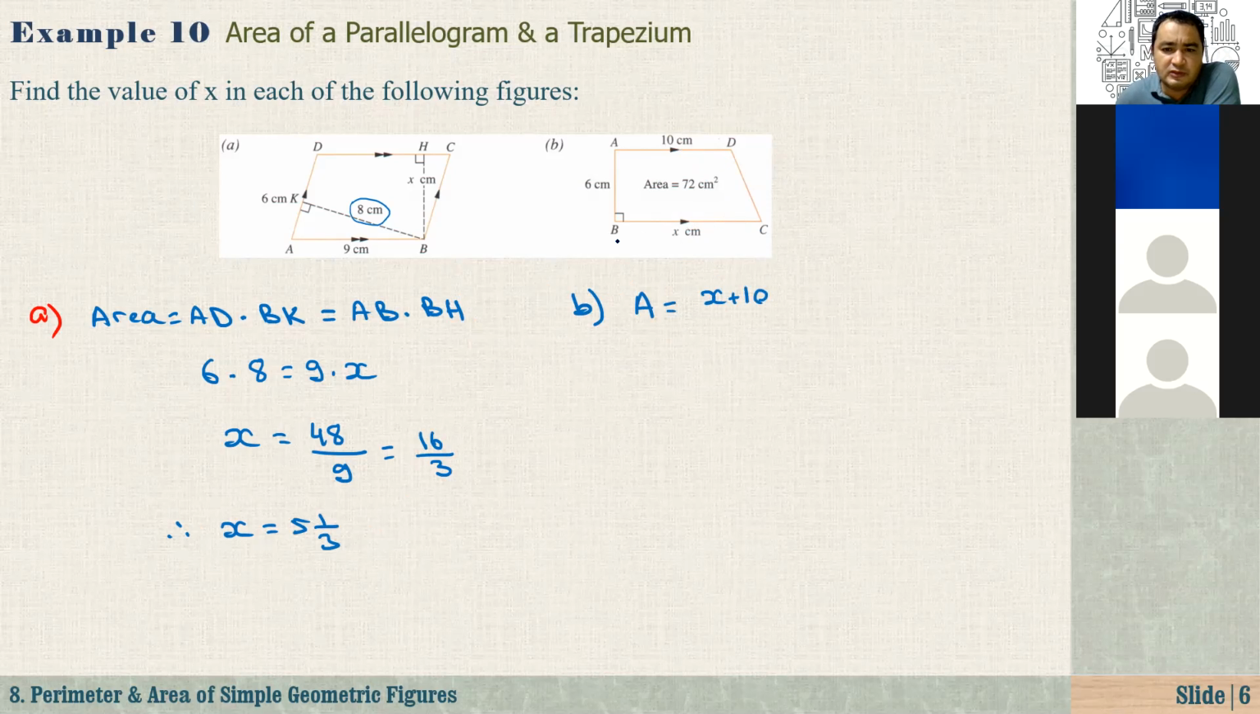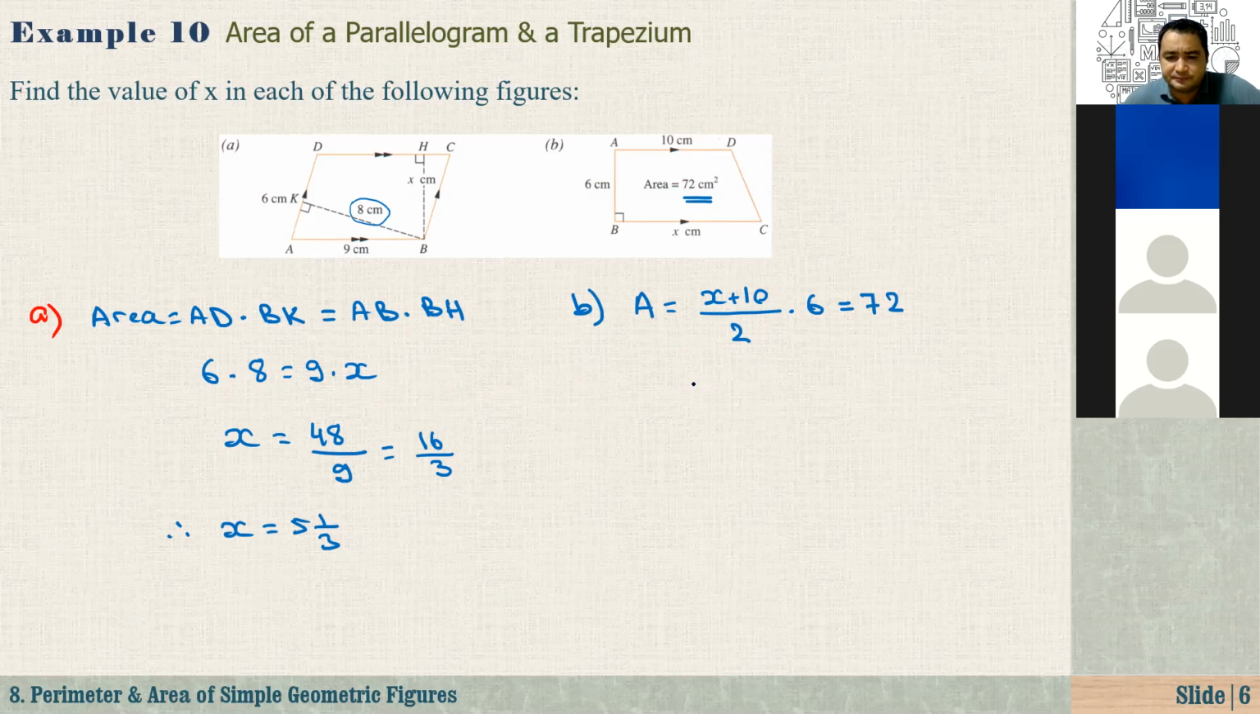AD is parallel to BC over 2 times height. What is the height? It is 6. And we know that the area is given, it is 72. So on the right hand side, we have 72. That is our equation. Guys, we have already studied how to solve equations, right? It must be a piece of cake for us.